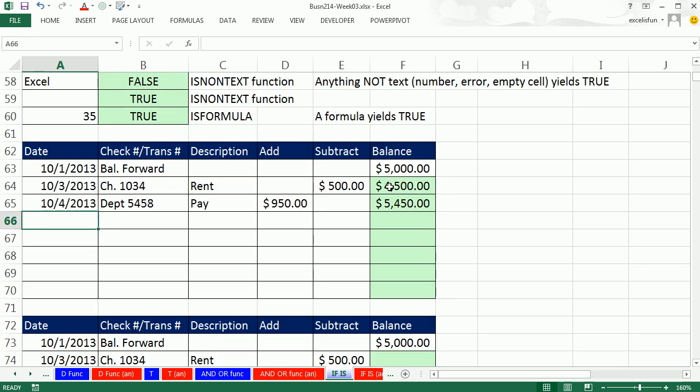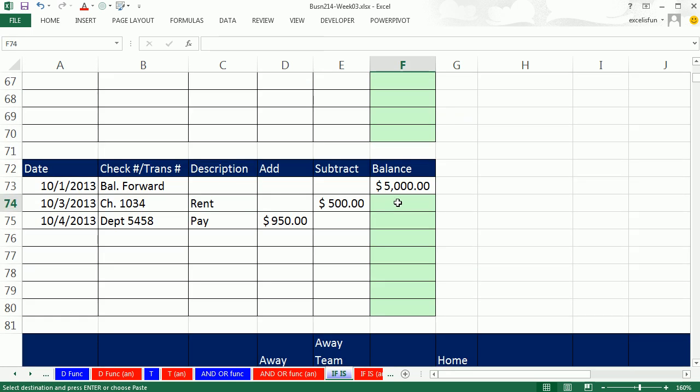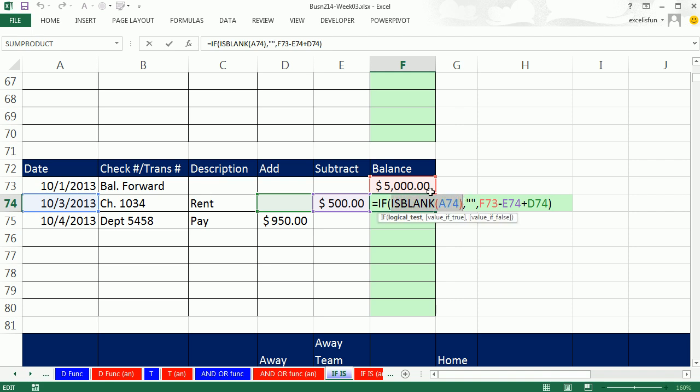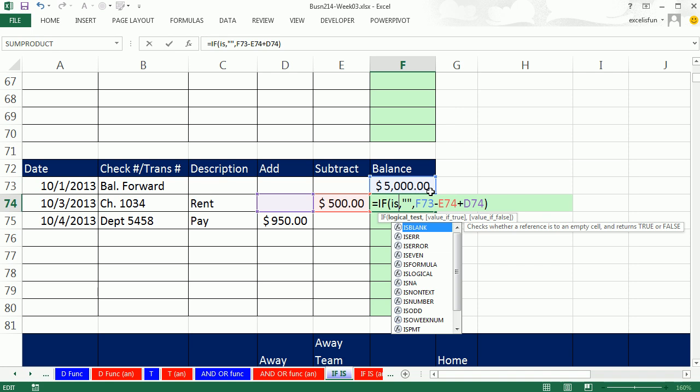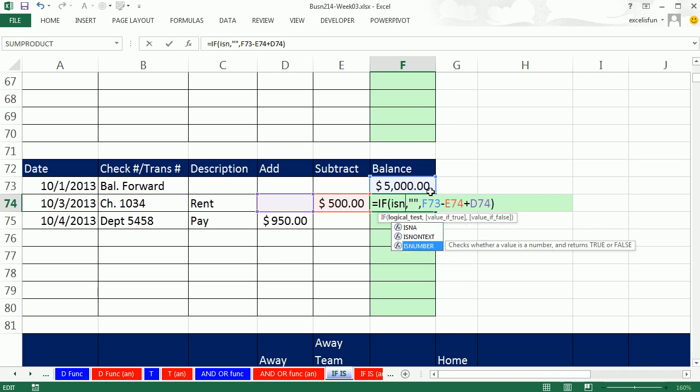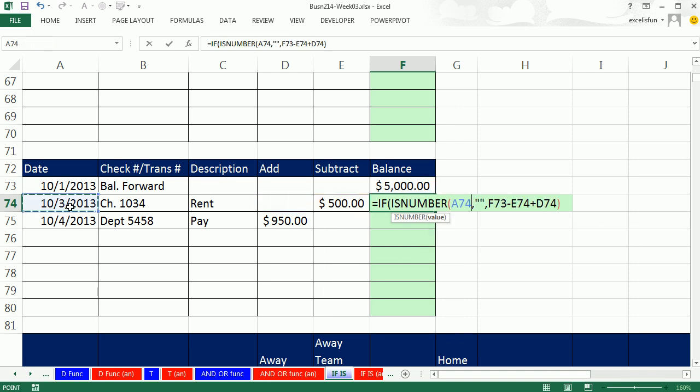Now I want to copy this. Watch, I'm going to cheat, copy and then change it here in F2. We are checking this column in dates or serial numbers, so we could say ISNUMBER. That would check if a valid serial number date had been entered. Now, the trick here is if it's a number, we want to run our formula. So we'd have to put that in the value of true, and then come to the end. The value of false is double quote. Null text string, show nothing.